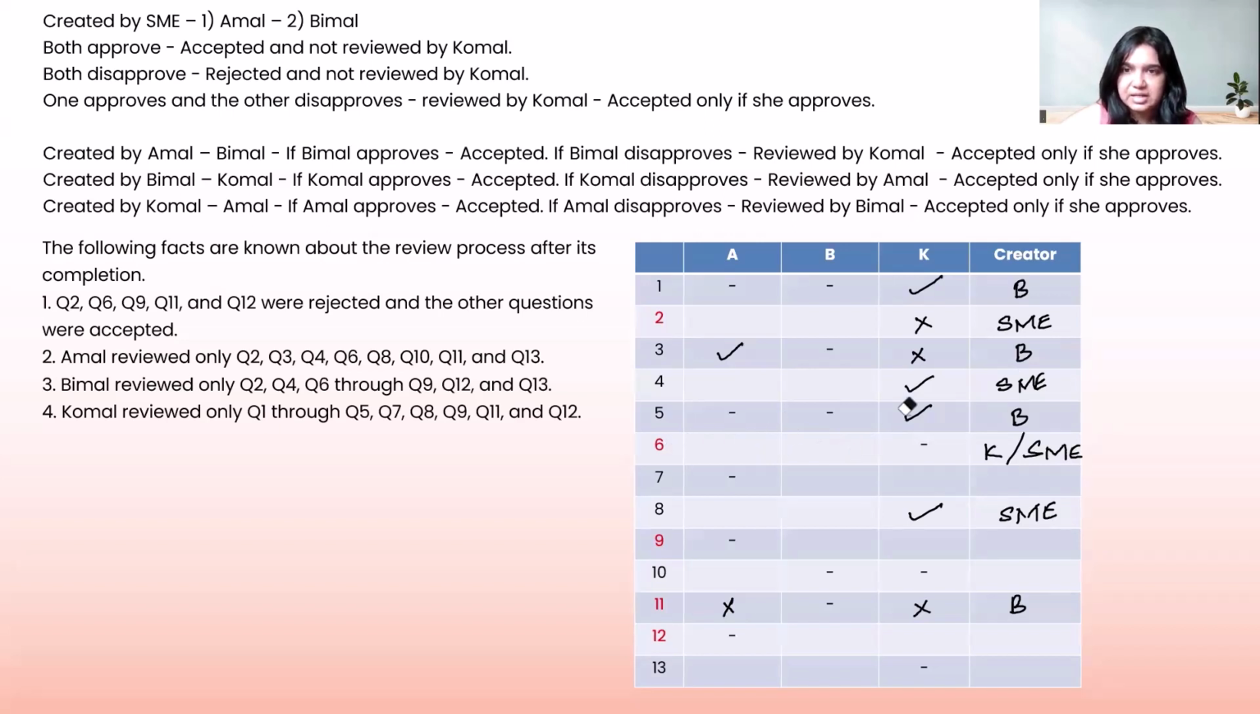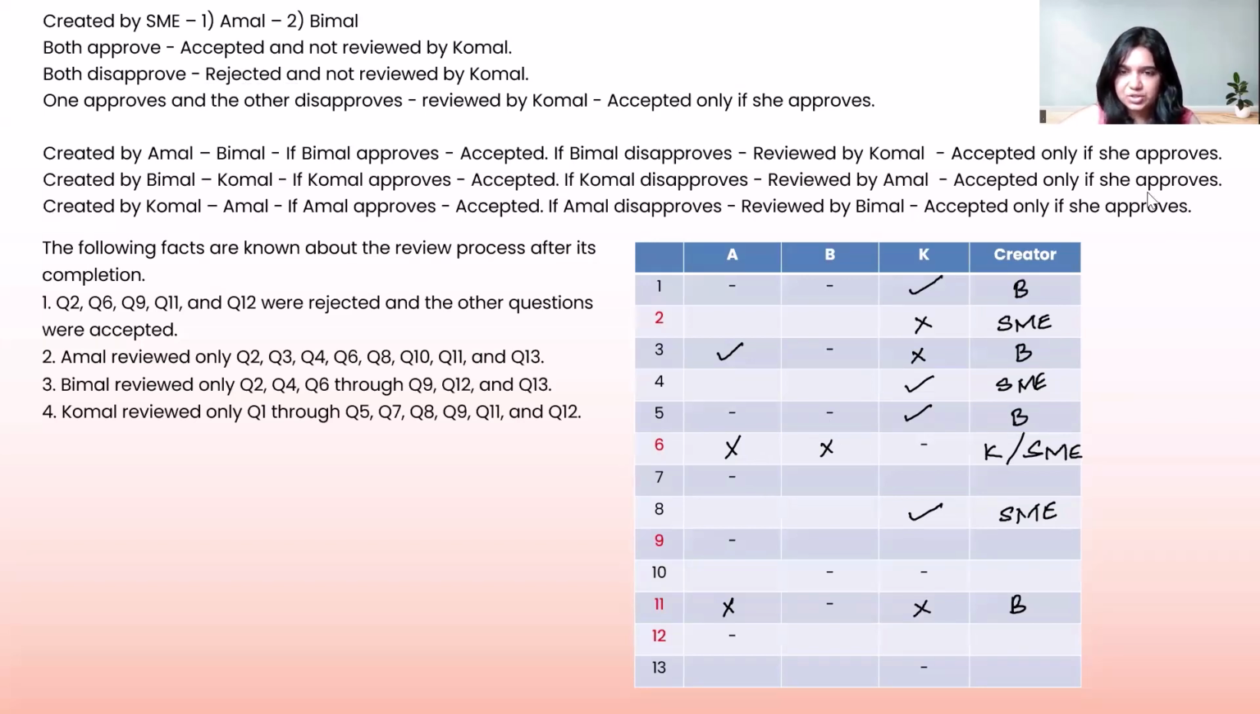So we can definitely write that information down that A has also rejected this and B has also rejected this, be it Komal's creation or be it an SME's creation. If it is an SME's creation, both disapprove it and the question is rejected right away, which is the case. But if Komal had created it and it has still gotten rejected, Amal has definitely disapproved it, then it has gone to Bimal and Bimal has also disapproved it. So these both will be crosses for sure.